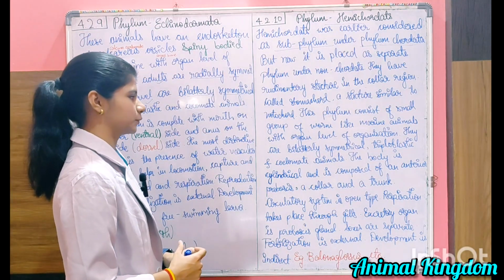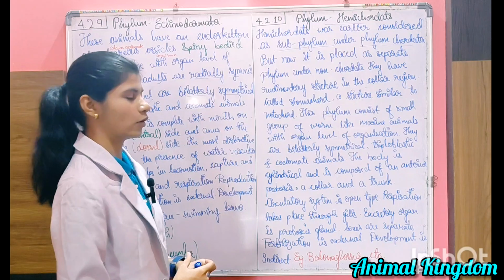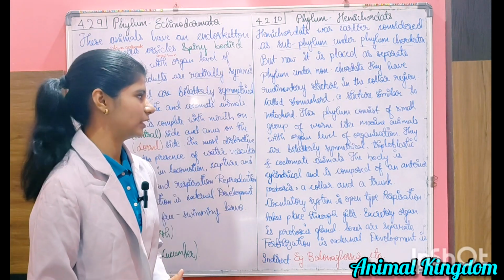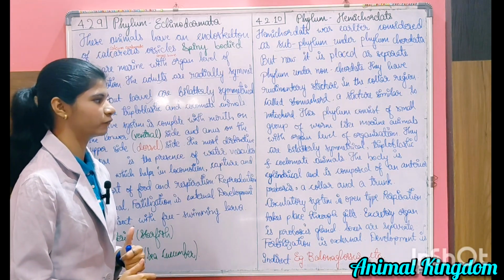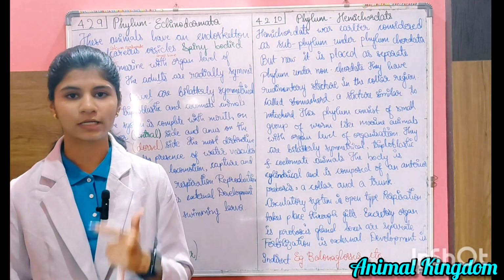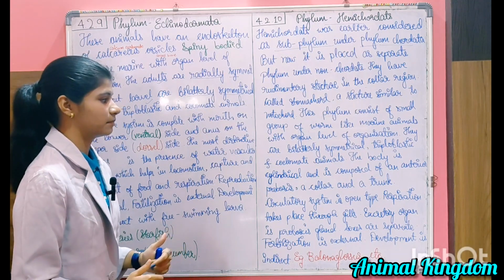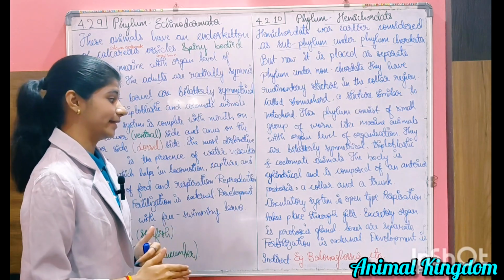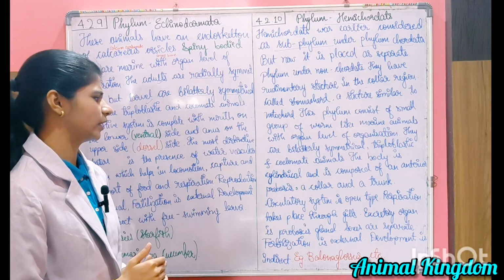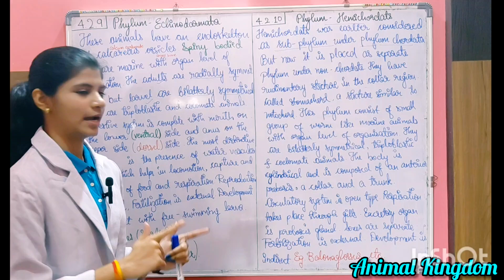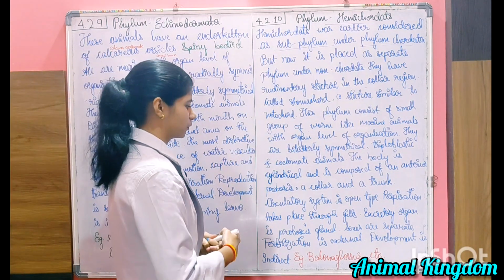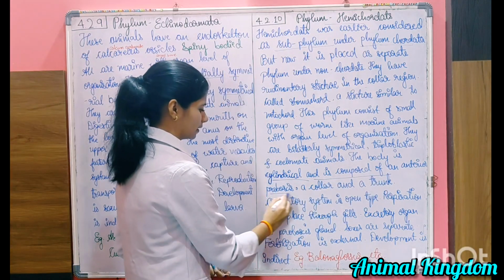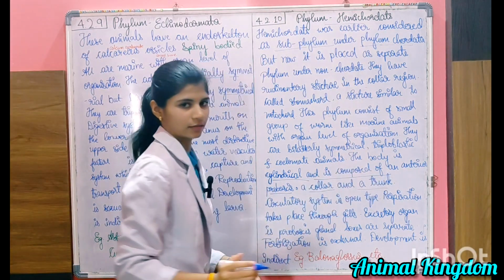This phylum consists of a small group of worm-like marine animals with organ level of organization. This statement is also unique to this phylum. They are bilaterally symmetrical, triploblastic and coelomate animals. The body is cylindrical and is composed of an anterior proboscis, a collar and a trunk. This is the most important line.